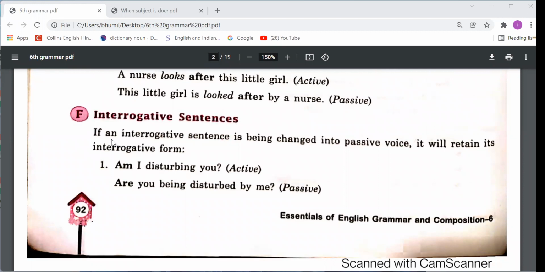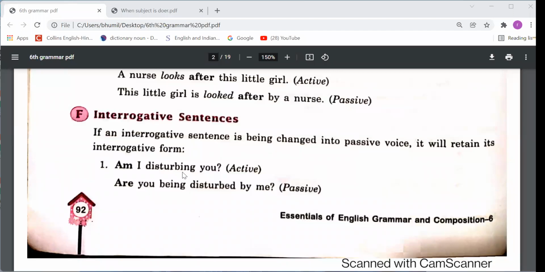Interrogative sentences. If an interrogative sentence is being changed into passive voice, it will retain its interrogative form. Means हमें sentence का type नहीं change करना, interrogative को interrogative में ही रहने देना, right? Like, am I disturbing you? That's the interrogative sentence. So while changing active to passive, we should not change the type of the sentence.